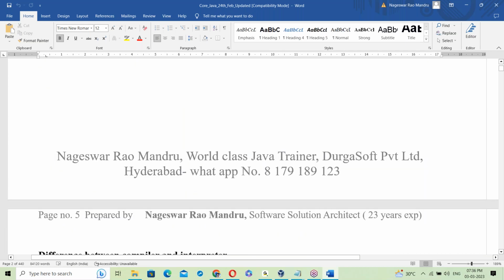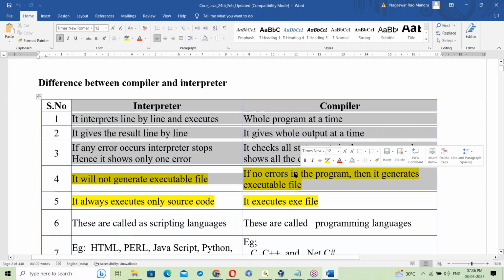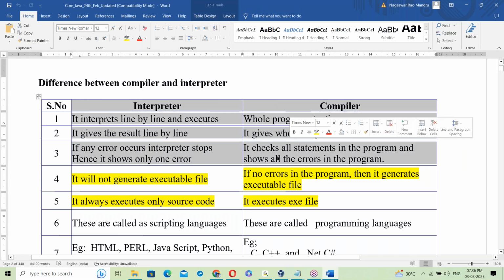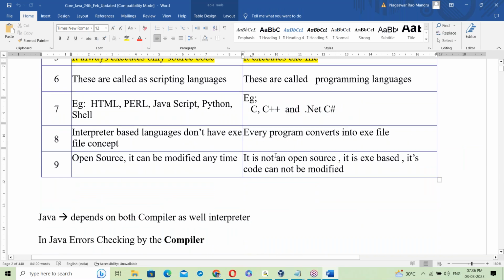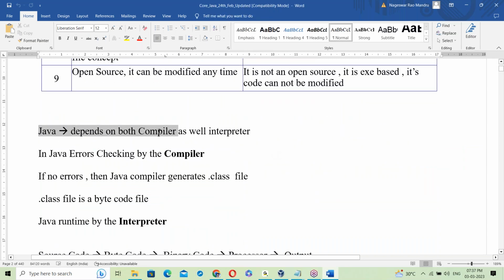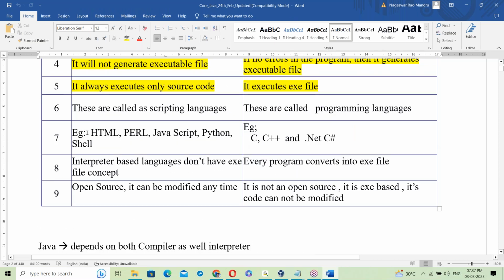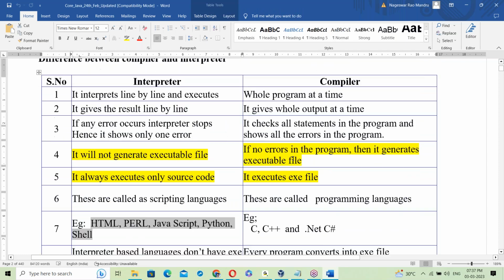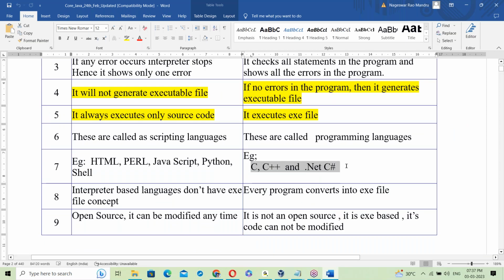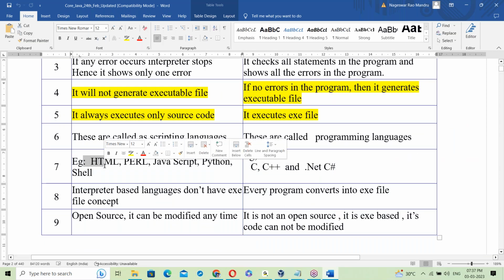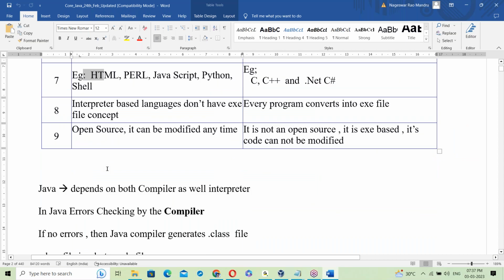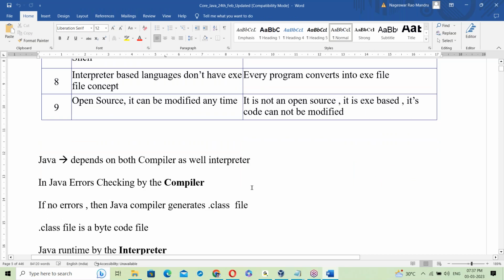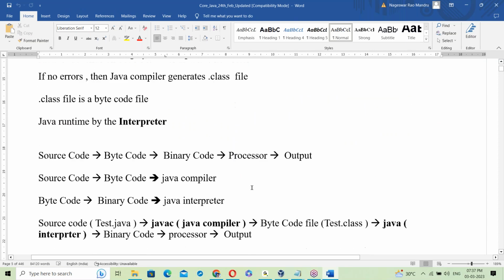Yesterday's class covered the interpreter and the compiler, what each is, and the differences between them. Java depends on both a compiler as well as an interpreter. C and C++ are compiler based languages, while some others are interpreter based. But when it comes to Java, it depends on both the compiler and the interpreter.